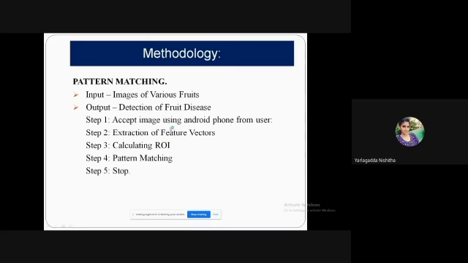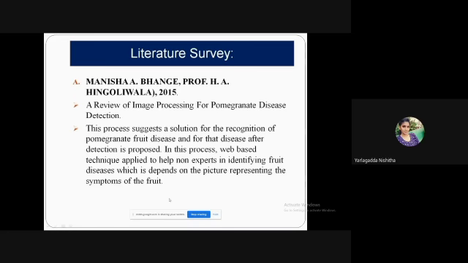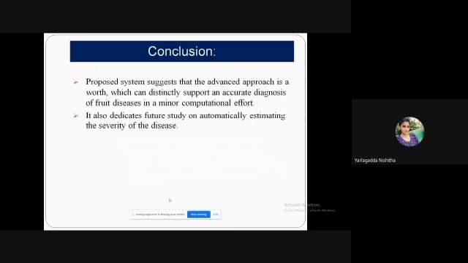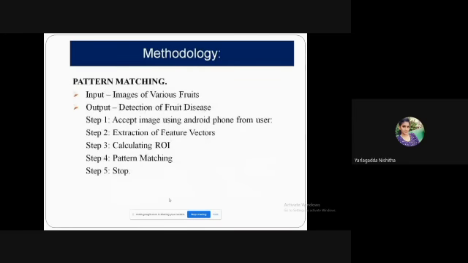Then features like color and morphology are extracted. We calculate the ratios, and they are done in the form of vectors. The images which are collected are formed as vectors. By calculating that, the pattern matching works, and after that we can get where it is and give the output.